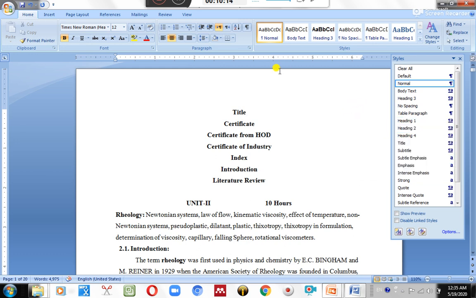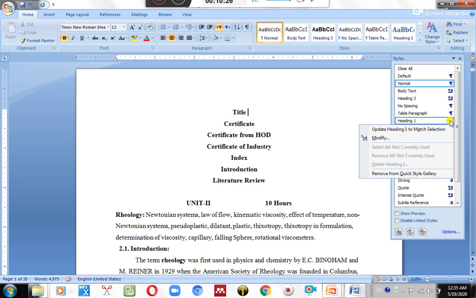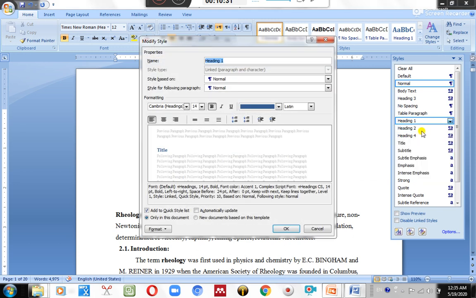So how can we generate this automatically? Come to this part. There is one small arrow. Just click on this. You can see heading 1, heading 2 and heading 3. There is a drop down menu. Just click on that drop down menu and modify it.